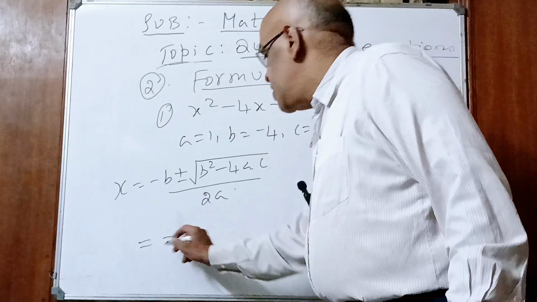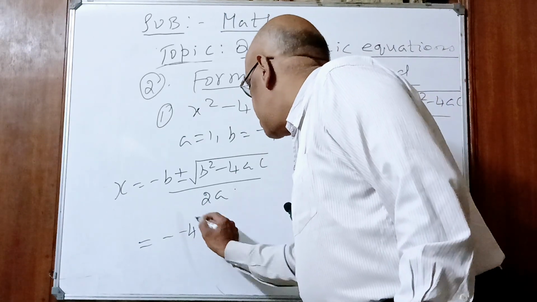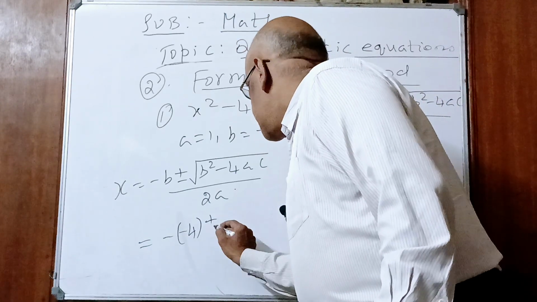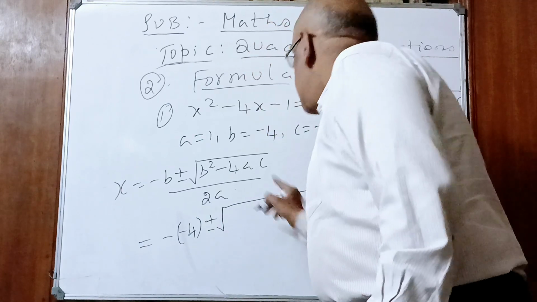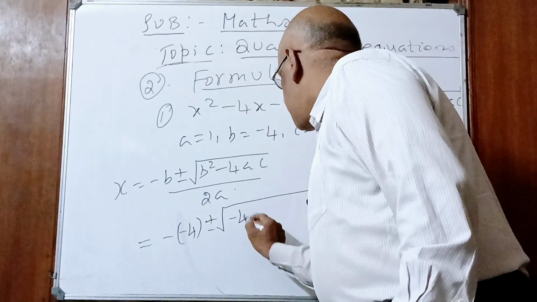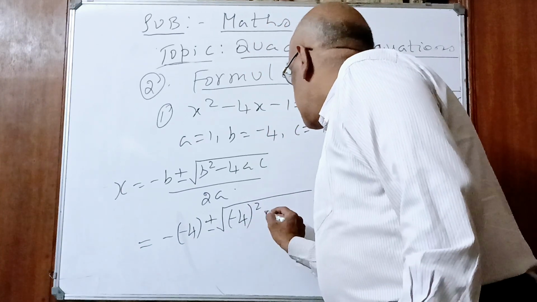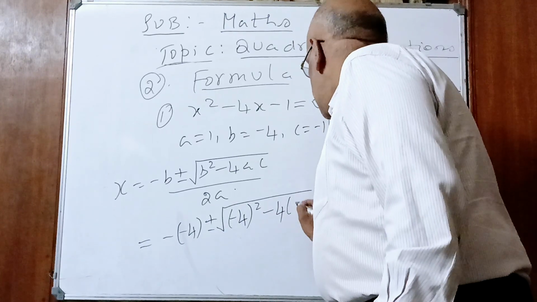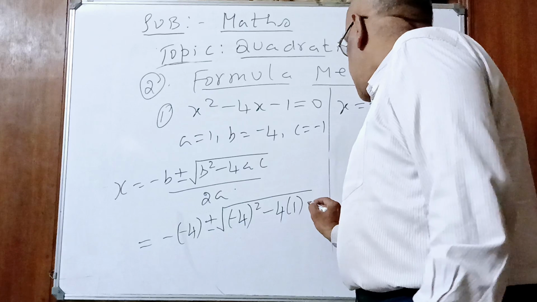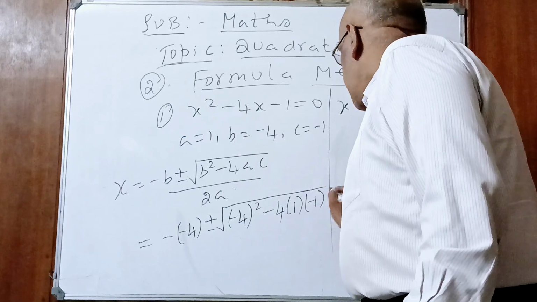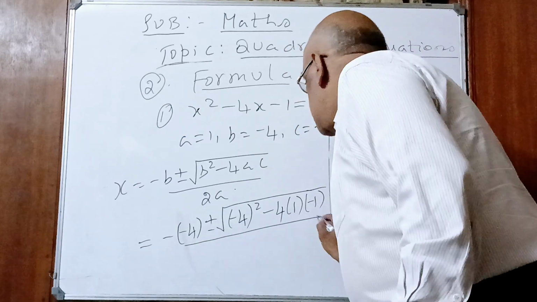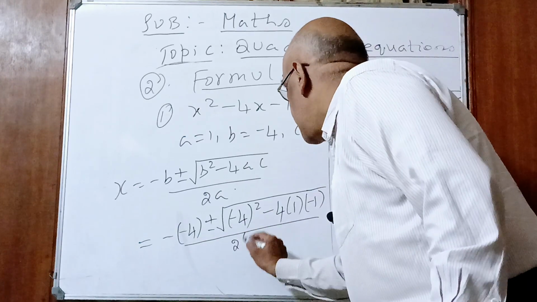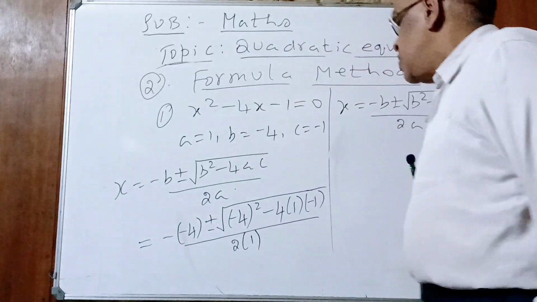There is one minus in the formula and the value of b is also minus. Plus or minus under root b square, minus 4 square, minus 4ac. What is the a value? 1, children. What is the c value? Minus 1, whole divided by 2a, 2 into 1. Yes or no, children?